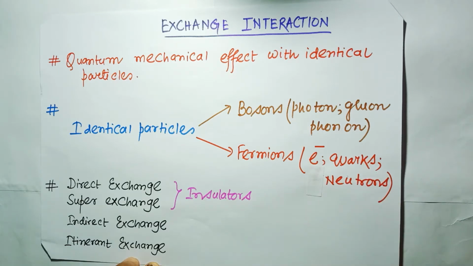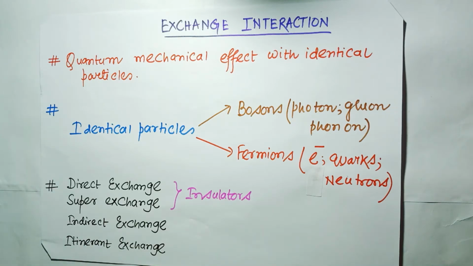Now if you do not consider the relativistic effect, the electric interaction between the particles does not depend on their spin. So there will be no spin operator in the Hamiltonian. But if we consider the total energy of the system, it depends on the electron spin. Now depending on whether the solid is metallic or non-metallic, and on the delocalization of the magnetic moments, there are four kinds of exchange coupling. One is the direct exchange coupling, another one is the super exchange coupling. These two occur in the insulators. The third one is the indirect exchange coupling, and the fourth one is the itinerant exchange.